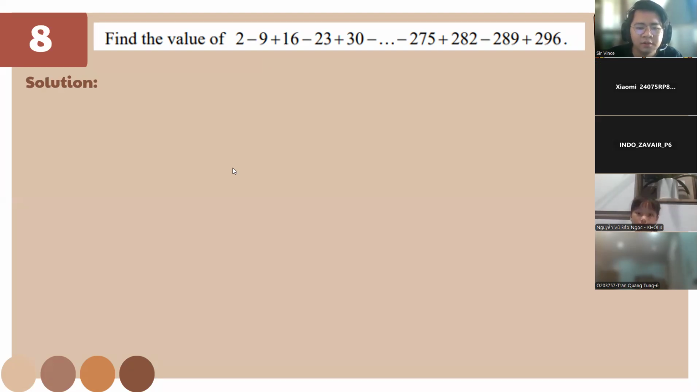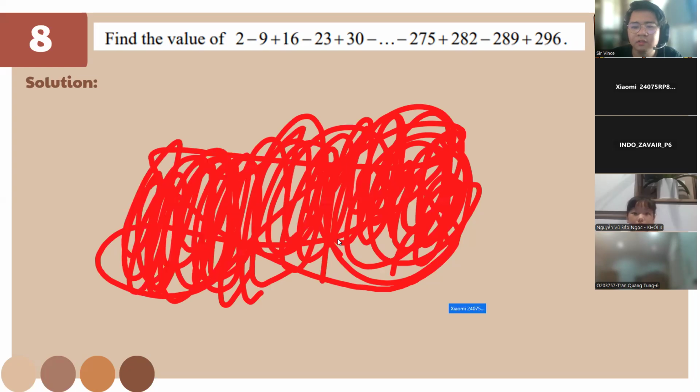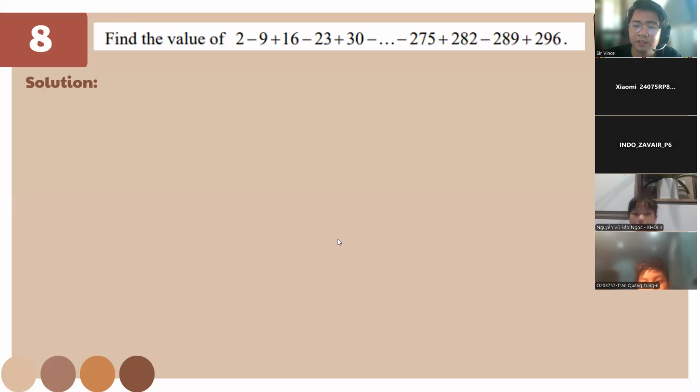Okay, for this one, what is our solution going to be, class? What is the pattern going to be? For this one, we actually know, okay, can you not annotate? Please do not disrupt this class.